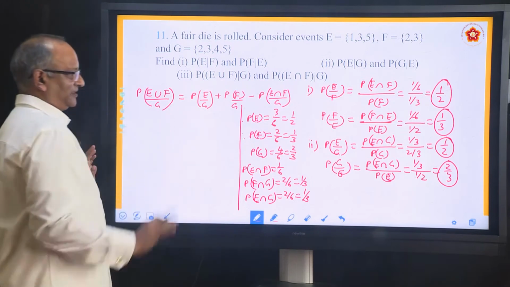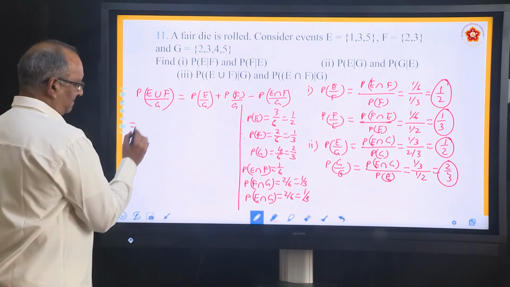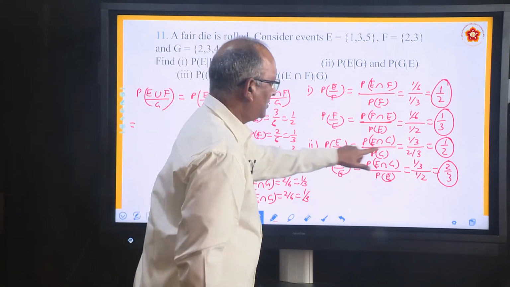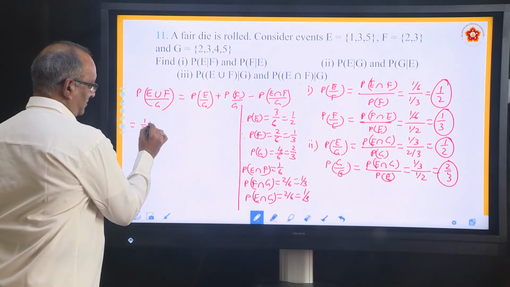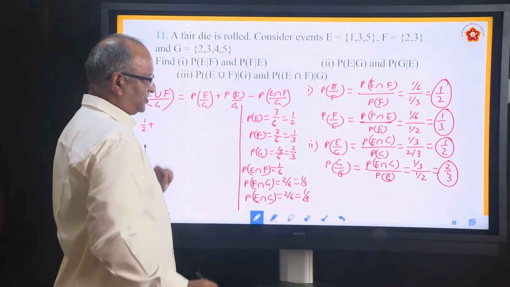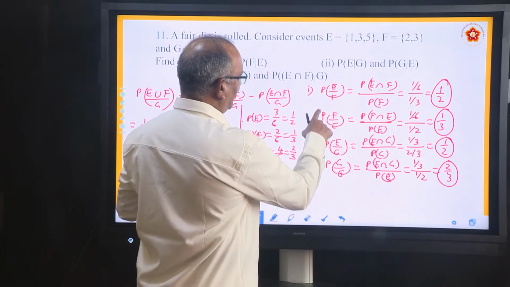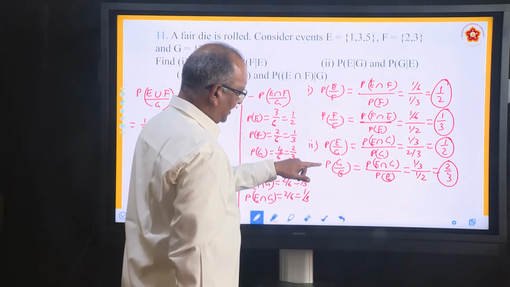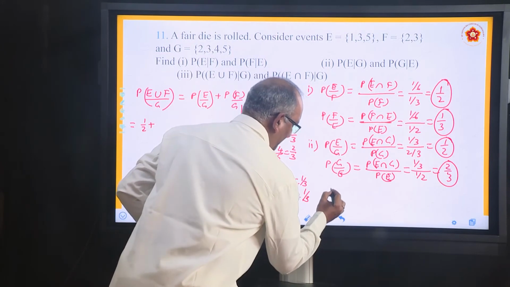There is no big difference. Substitute the values. P E by G. We have found out P E by G, how much it is? 1 by 2. 1 by 2 plus P F by G. Did we find P F by G? If we have not found, we have to find P F by G. So please find out P F by G.